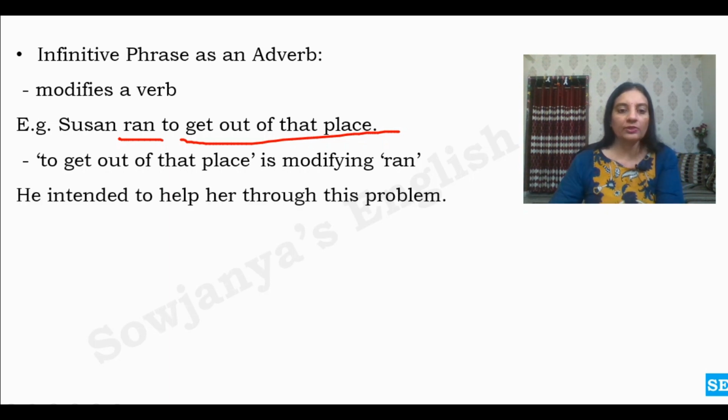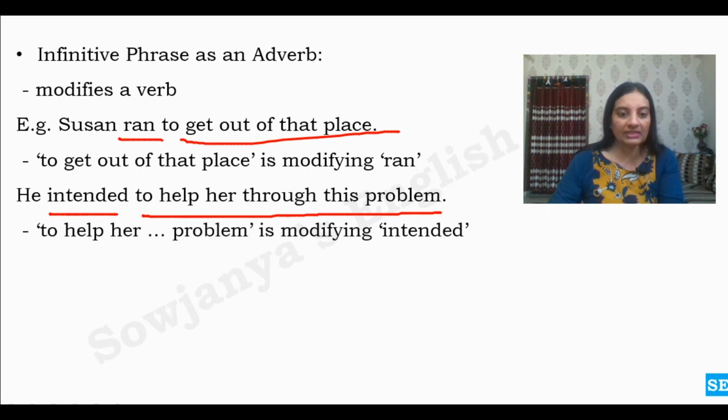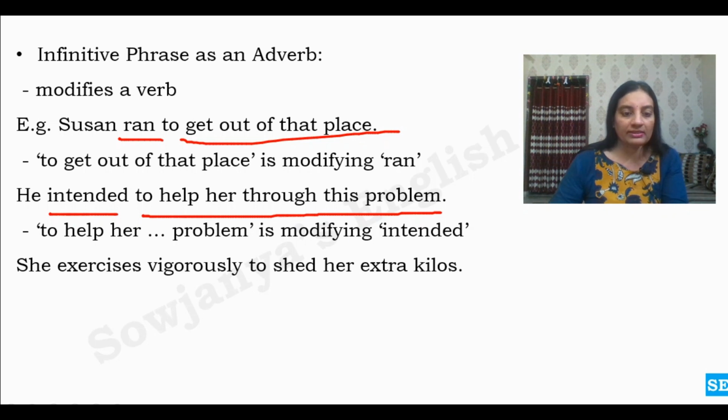He intended to help her through this problem. He intended, that is our verb. What was his intention? To help her through the problem. That was his intention. So in this way, "to help her through this problem" is acting as an adverb which is modifying the verb intended in this sentence. So it is proved that an infinitive phrase can act as an adverb and it can modify the verb in the sentence.